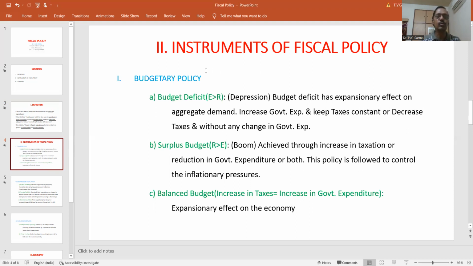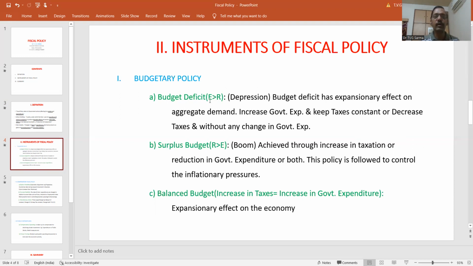Now, there are fundamentally three tools. Among them, the first one is the budgetary policy. You may be surprised to see that the budget is a consciously used tool of fiscal policy. It is not just a statement of income and expenditure, but it is trying to achieve the macroeconomic policy objectives. How is it? Let us try to see. For example, the budget deficit.